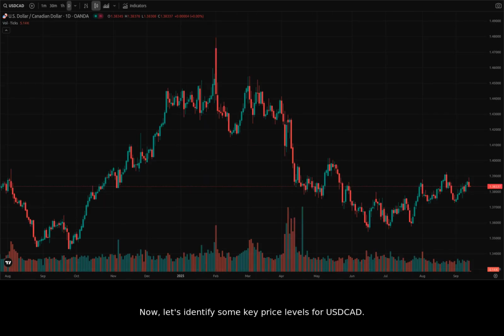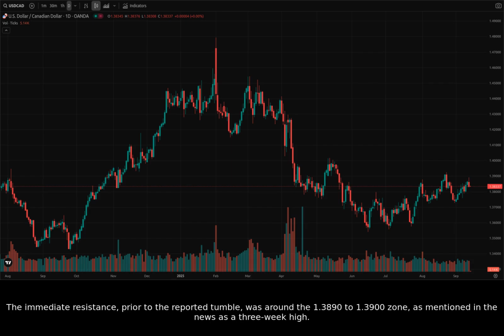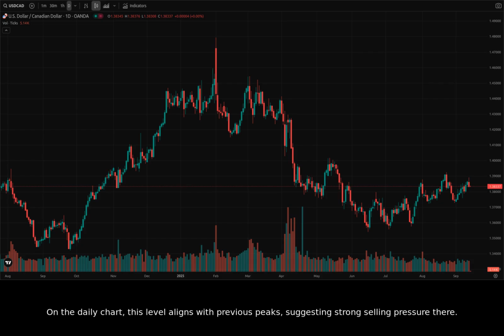Now, let's identify some key price levels for USDCAD. The immediate resistance, prior to the reported tumble, was around the 1.3890 to 1.3900 zone, as mentioned in the news as a 3-week high. On the daily chart, this level aligns with previous peaks, suggesting strong selling pressure there. For immediate support, the news points to the 1.3845 area following today's drop.